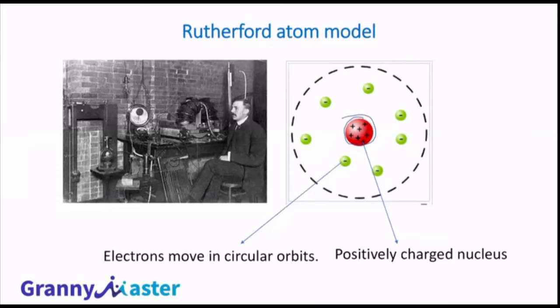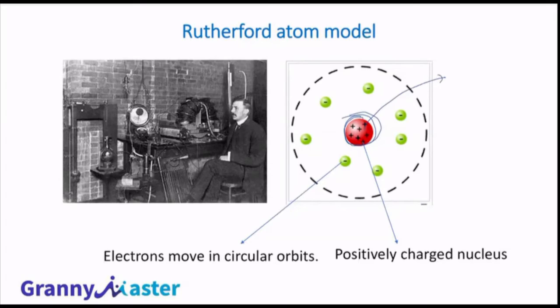Thank you. So the first nuclear model of atom was proposed by Rutherford. As per his model, most of the mass of an atom is concentrated at the center of the atom, which is called the nucleus. One thing you have to remember: at this time, in 1911, neutrons were not officially discovered. Neutrons were discovered only in 1935 by James Chadwick.